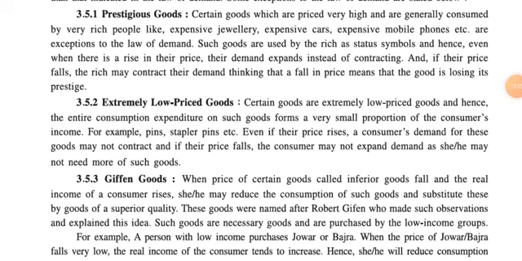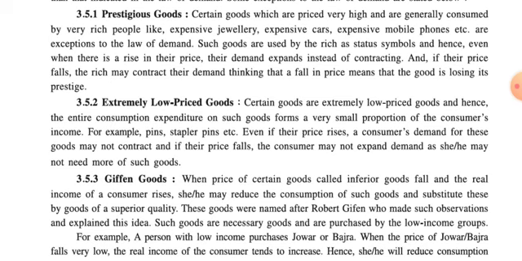Certain goods which are priced very high and are generally consumed by very rich people, like expensive jewelry, expensive cars, expensive mobile phones, etc., are exceptions to the law of demand.